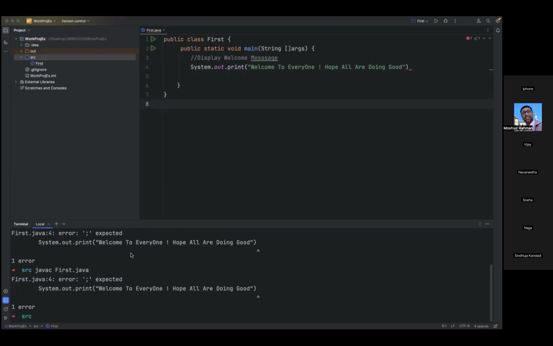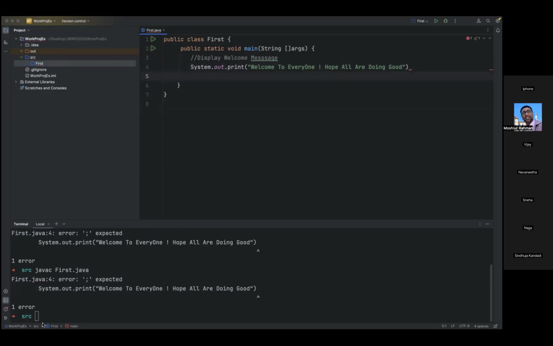Now you see it is giving some kind of an error. Line number 4, we got an error here. What does that mean? It is saying a terminator is expected. A semicolon is expected, but we have not given it. So in case of an error, we don't see any dot class file. This is a syntax error. The Java compiler itself did not compile your program and did not generate the dot class file.